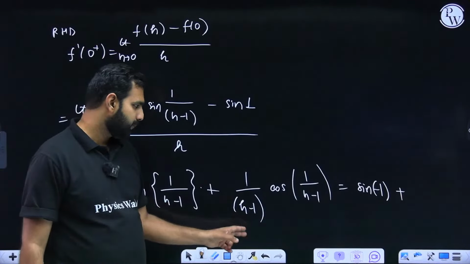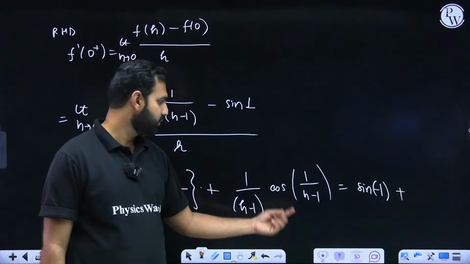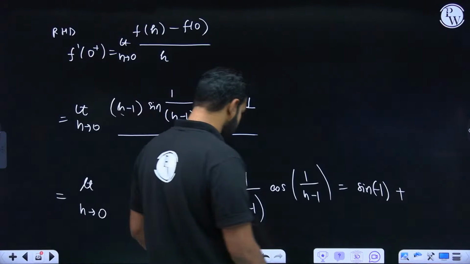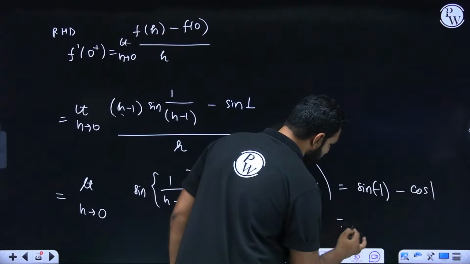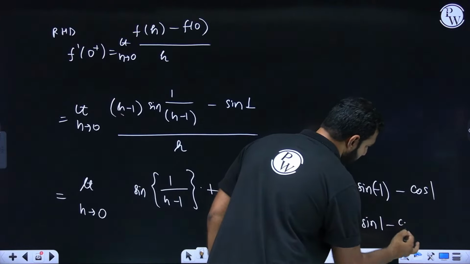This is minus 1, this is cos of minus 1. Cos is an even function, so this is cos 1 with minus 1. So that is again what? Minus of cos 1. So that leaves you with minus of sine 1, minus of cos 1.